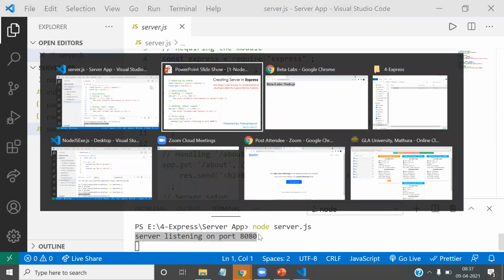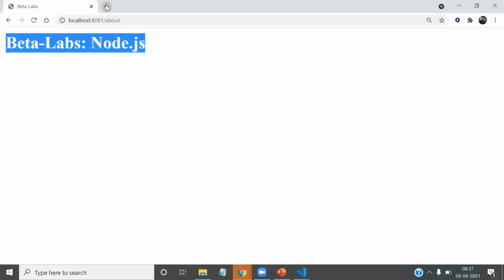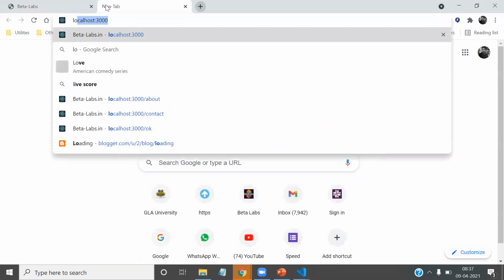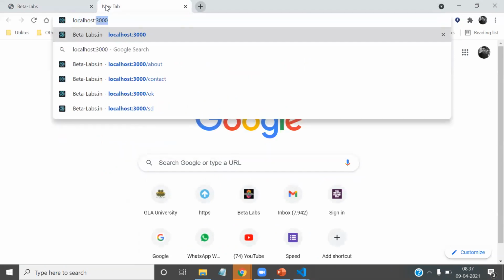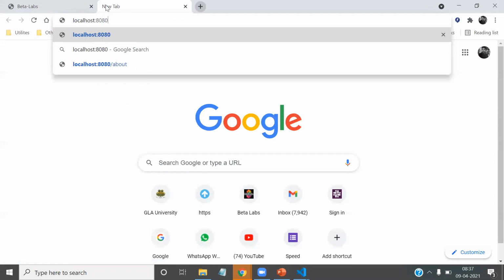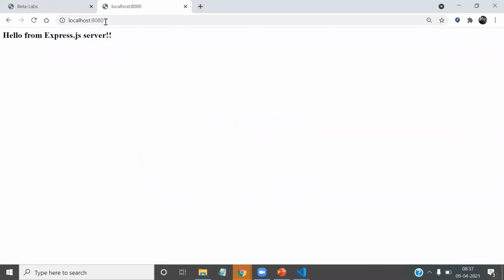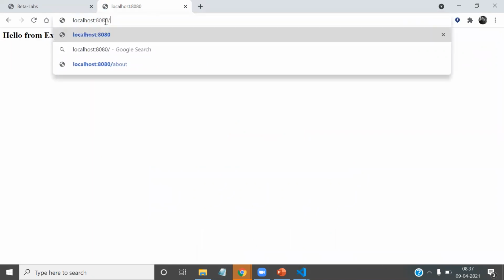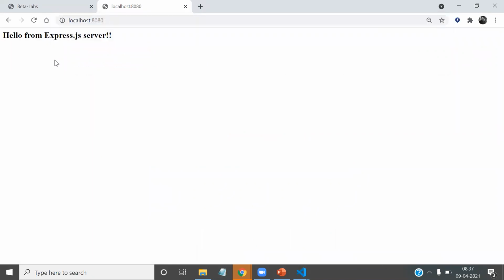Now we go to the browser and open port 8080. Once I click, it automatically goes to the home route. So I write slash, and again it goes to the same route.